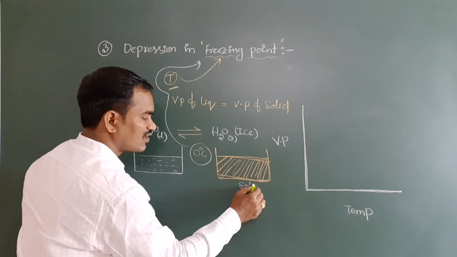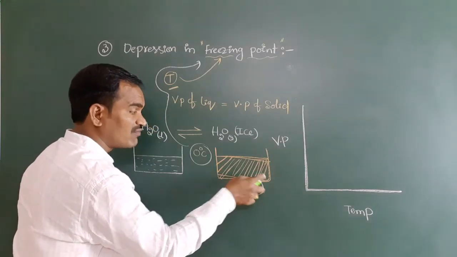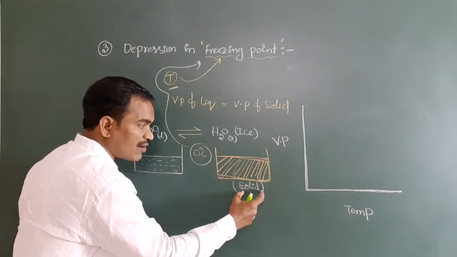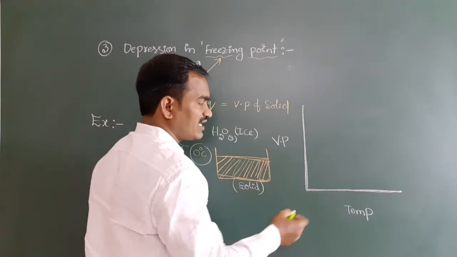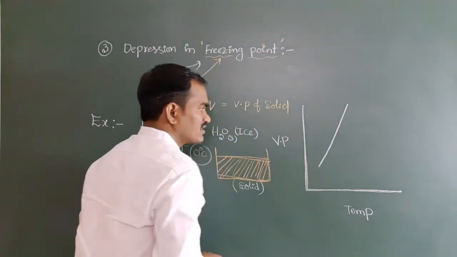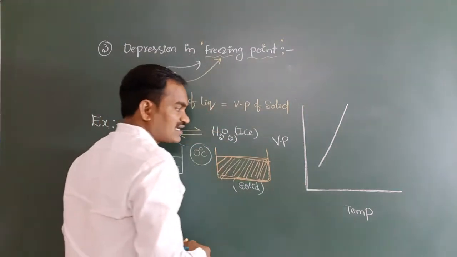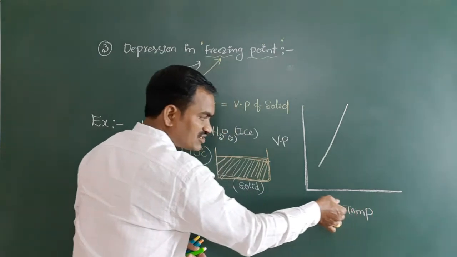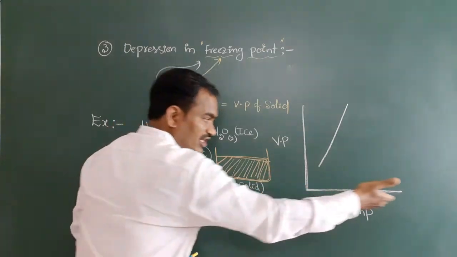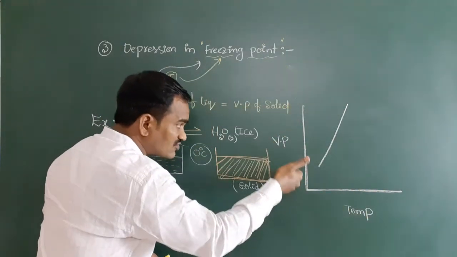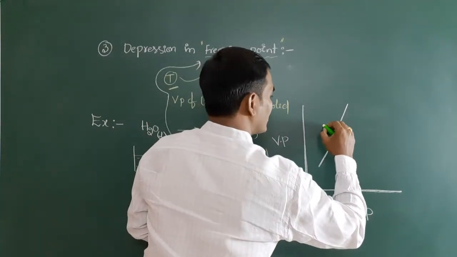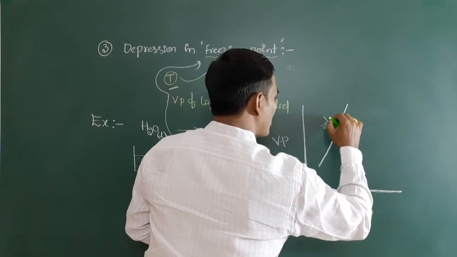Ice means solid, the solid form of the solvent. Only water, I did not add anything. Here you see the solid form of solvent graph we are getting like this. Why, sir? Whenever you decrease the temperature, vapor pressure also decreases. So that's why you got a graph like this.